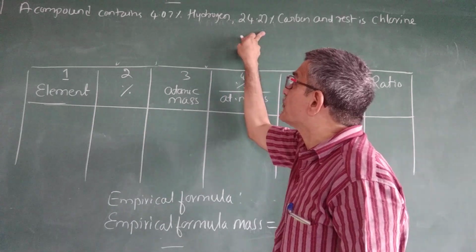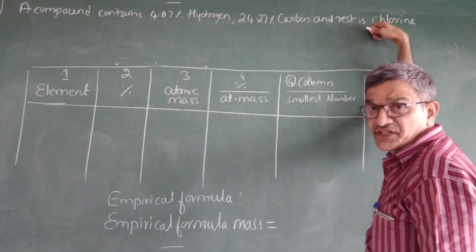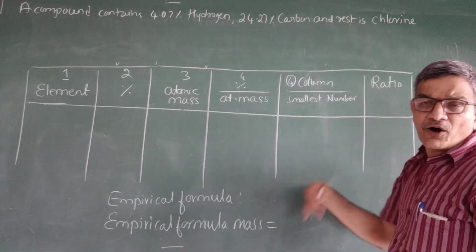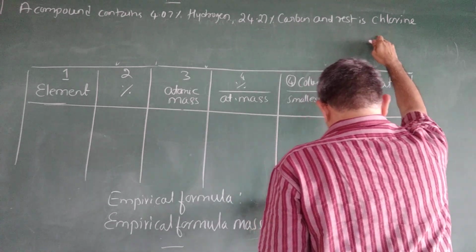Add these two and subtract from 100; whatever you get is the chlorine percentage, because when you add all the percentages you must get 100. Okay, rest is chlorine.